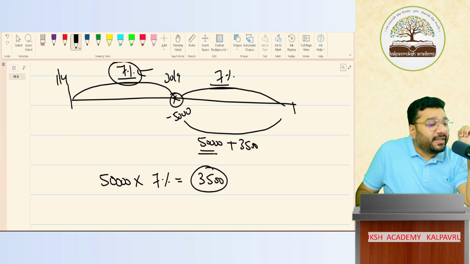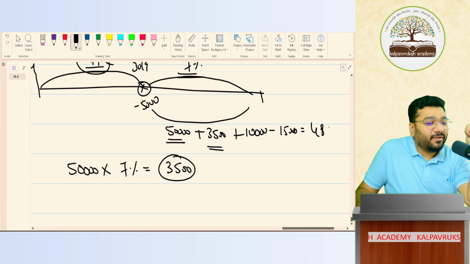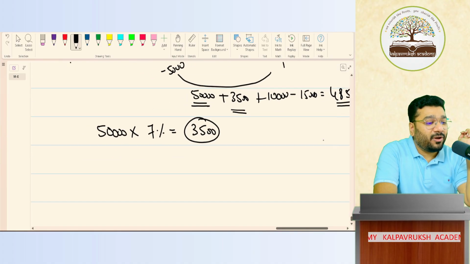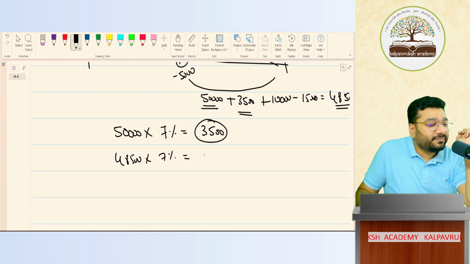Yes. So this 50,000 plus the returns for the first 6 months. How much is the contribution done? 10,000. How much money is withdrawn? 15,000. So what is the net investment? 48,500. This is your net investment for the remaining 6 months period. Yes or no? So 48,500 into 7%, how much is it? 3,395. Total how much? Same thing.